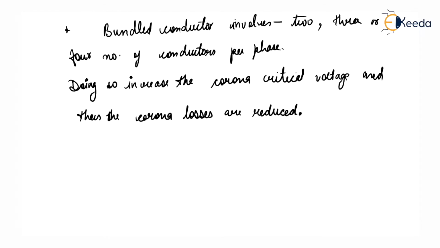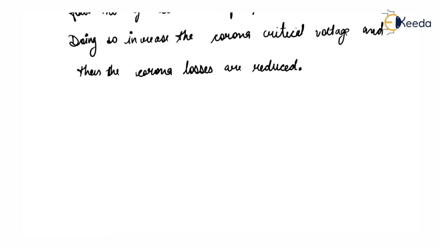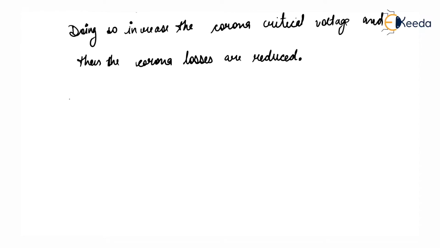See, for transmission of more power for long distance to load center, extra high voltage transmission line is employed. Implementing extra high voltage has the advantage of reduction in the copper losses and improved efficiency.